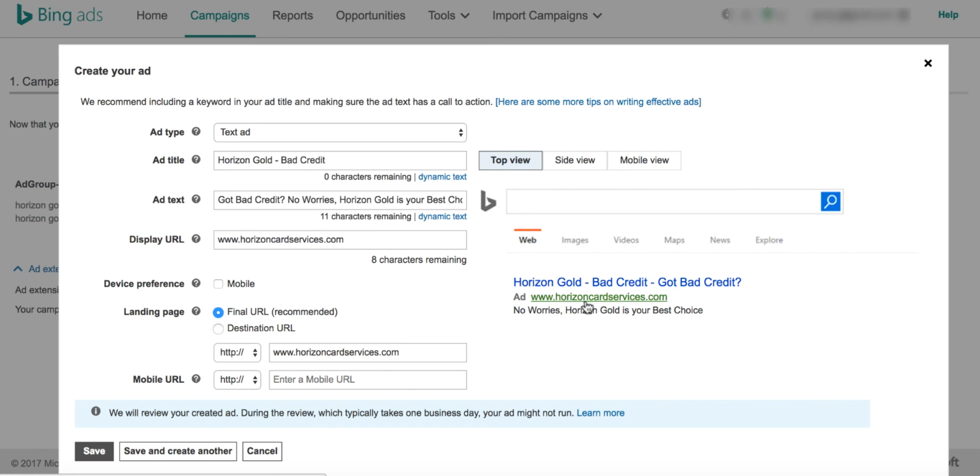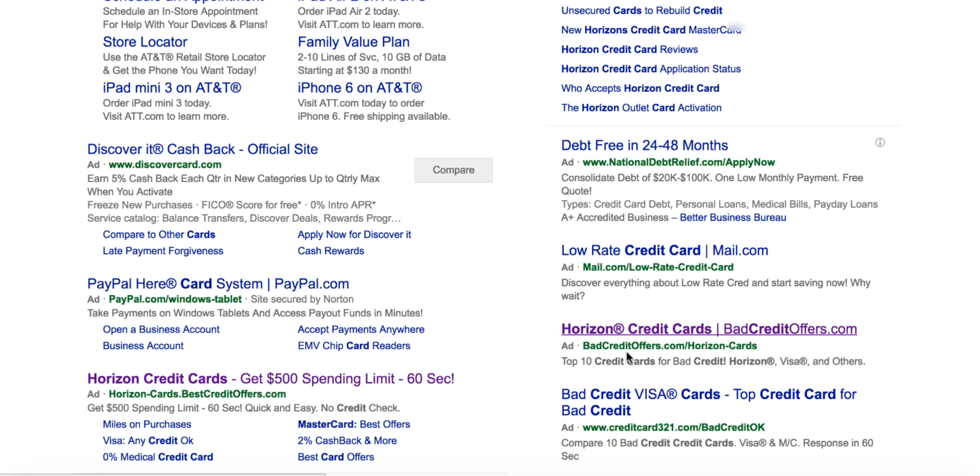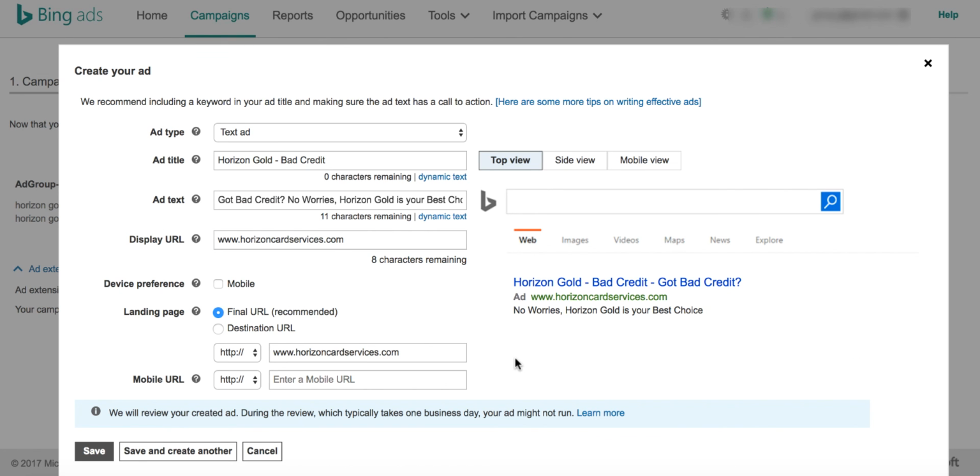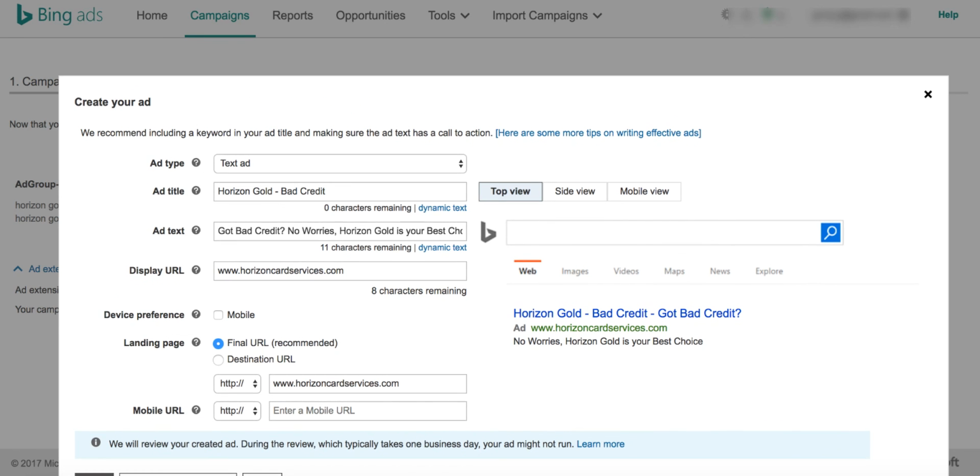So this is how your link looks. If you come back and see, in this case these people are using a lander before they promote this one. But in our example, we are using the direct linking method. So don't worry about it. I just wanted to make it very simple.